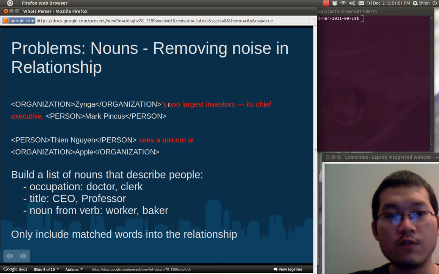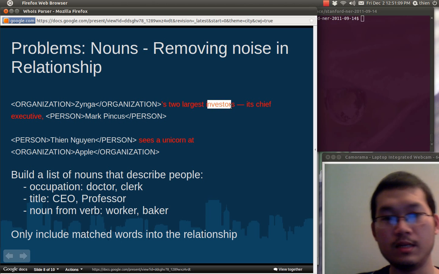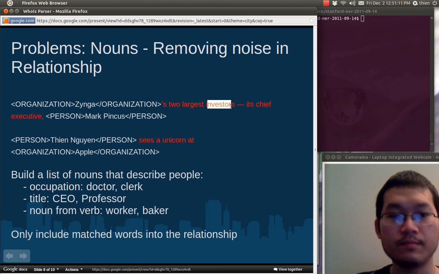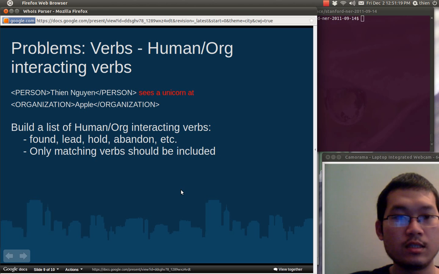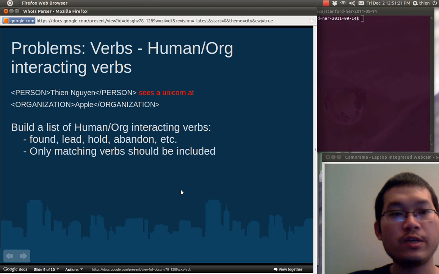Then we're going to go over each single word in these candidates and match these words with the list of nouns that we created. So only matched words will be included in the relationship. So the first problem we deal with is nouns, and the second problem we deal with is verbs.